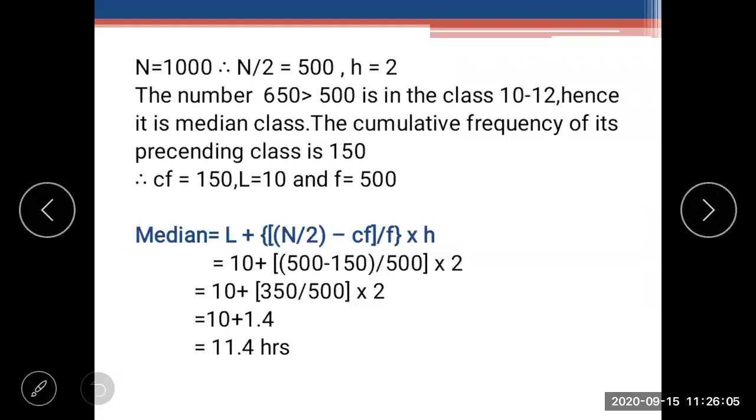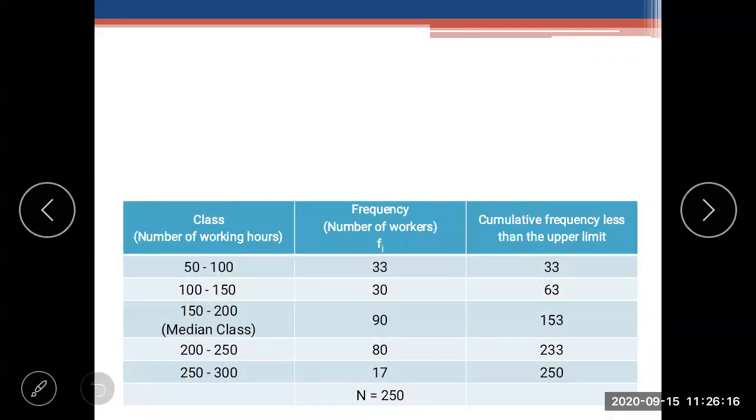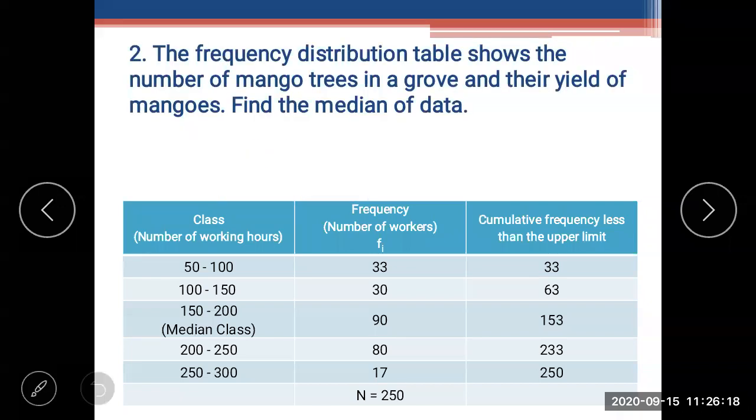Let's see the second question now. The frequency distribution table shows the number of mango trees in a group and their yield of mangoes. Find the median of that data. Is it clear?